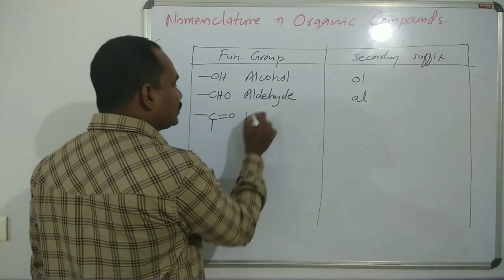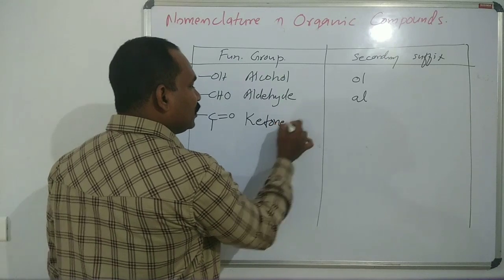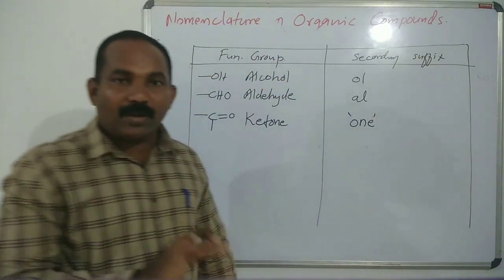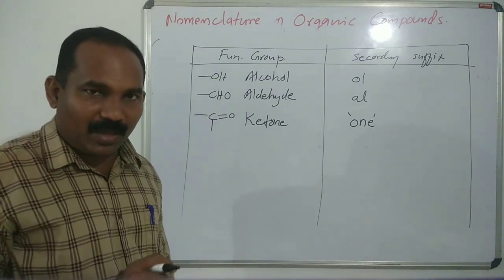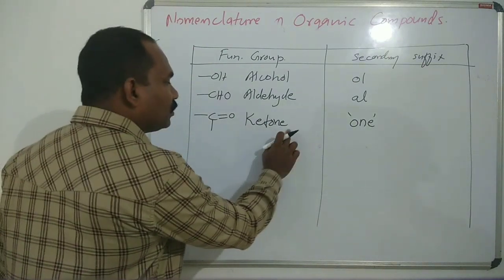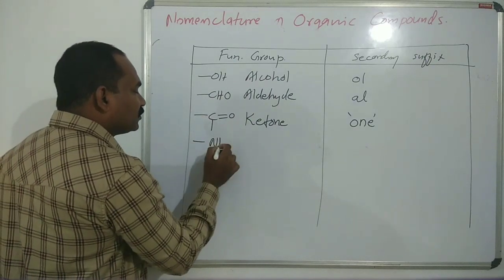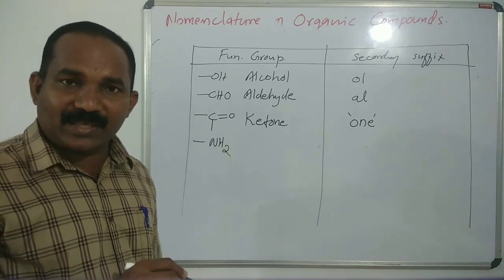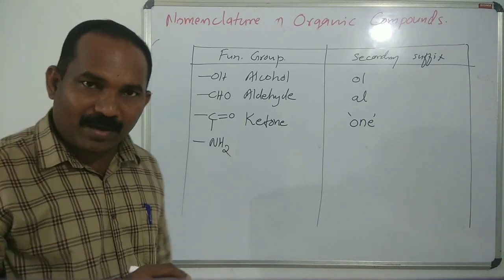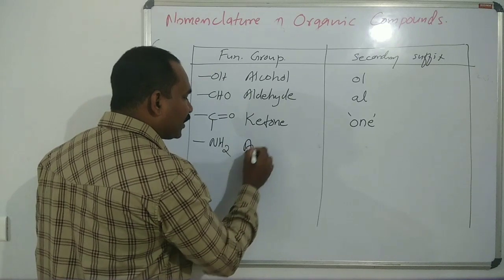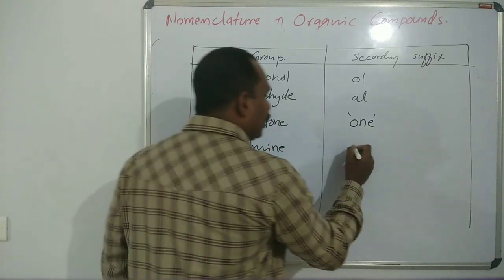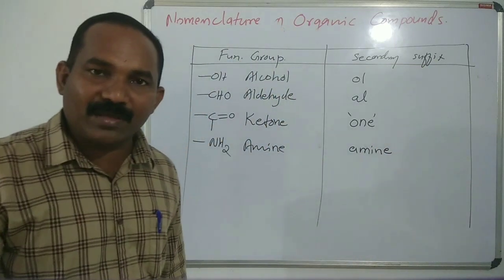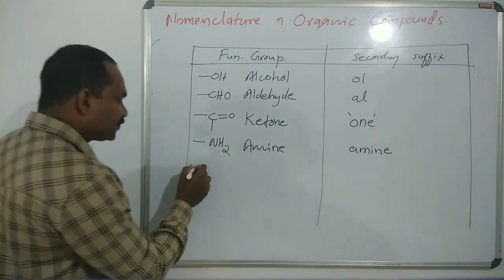Then it is ketone. For ketone we use one, not read as on. Okay, ketone, one. Then amine, NH2. NH3 is ammonia, NH2 is the functional group amine. Amine itself is the secondary suffix.